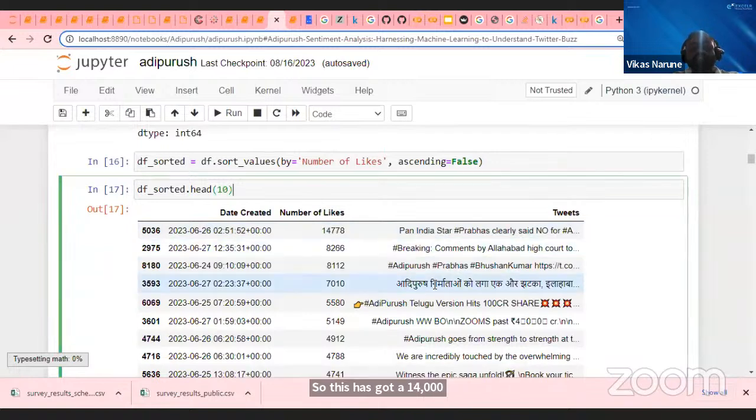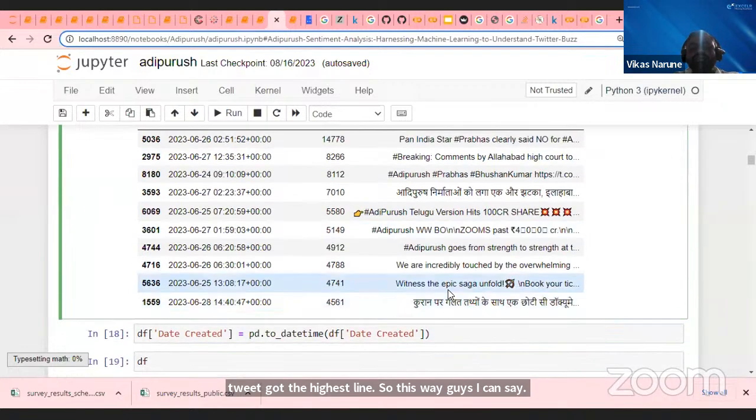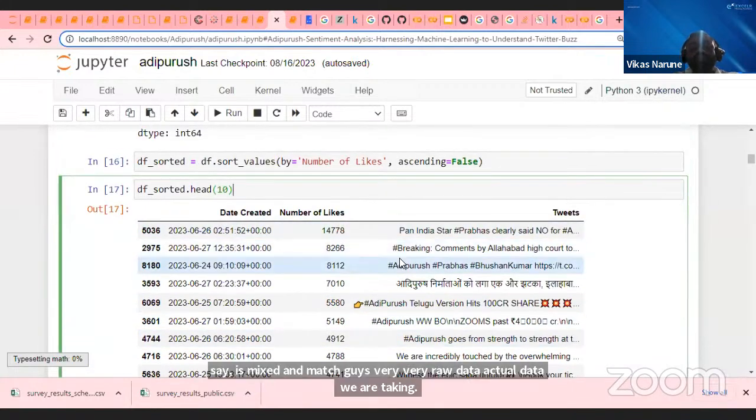So this way, guys, I can say Adi Purush Nirmato ko laga ek jhatka Ilhabad. 7,000 likes. Okay, Adi Purush. You can see everything is mix and match, guys. Very, very raw data, actual data we are taking. We are trying to understand how many likes are getting.